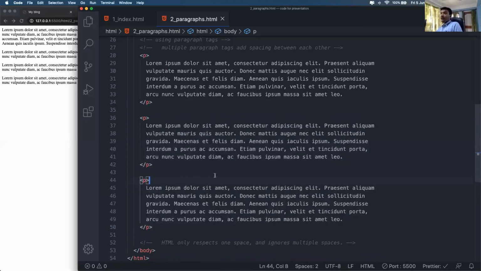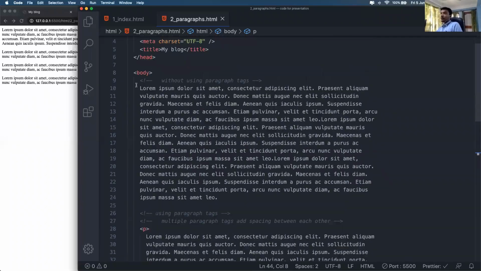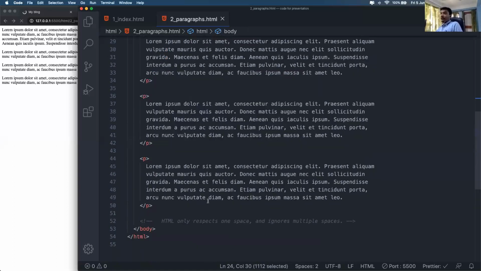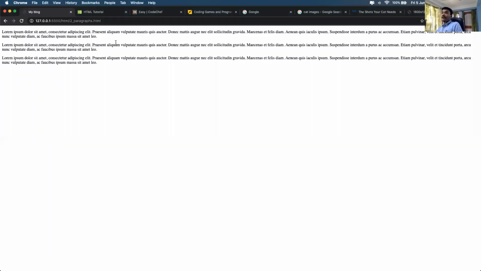Okay, so we have 3 paragraphs in total. Let's just comment this for ease of understanding. We have 3 paragraphs right here. You can see the new line is visible right here. So there are 3 different paragraphs.